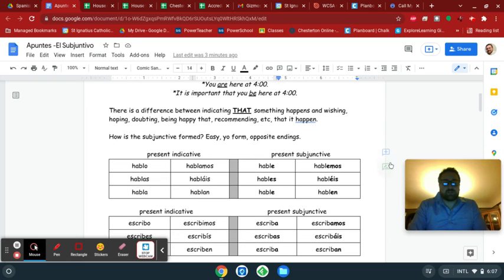So in the last video, we talked about what the subjunctive is and how to form it. You form it by taking the verb as it would be conjugated in the present indicative, and just treating it as the opposite: treating AR verbs like ER verbs, and treating ER and IR verbs like AR verbs.